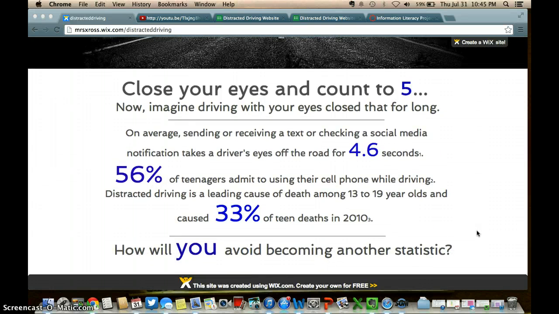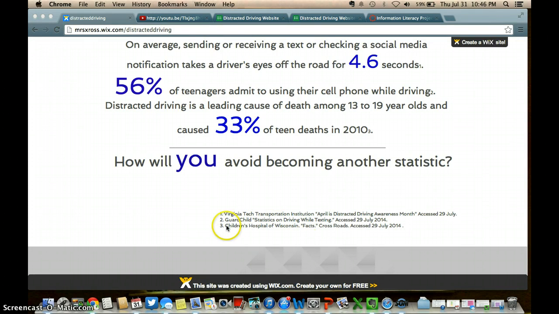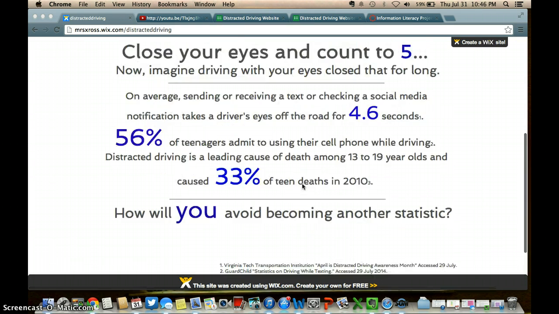So you can read my introductory statistics here. I'm not going to read them to you, but they emphasize why distracted driving is such an issue to teenagers, and hopefully they'll provide a little incentive to stop doing it. Here's where I use those big colored numbers to emphasize the statistics, and I colored the word "you" down here to show you the reader's responsibility. And here you can see the sources for the statistics I used. I put them down at the bottom so they're accessible if you want to know, but they're not distracting.